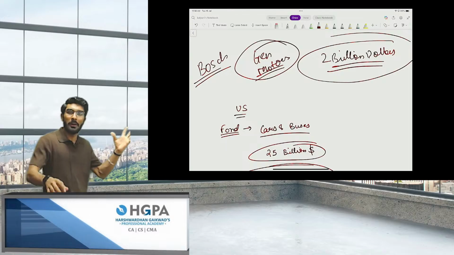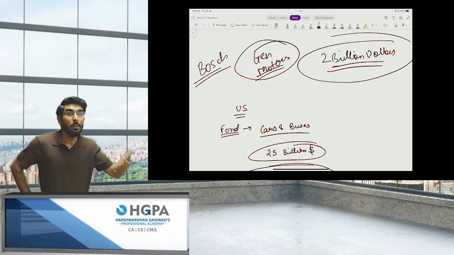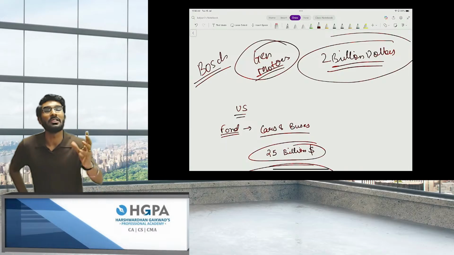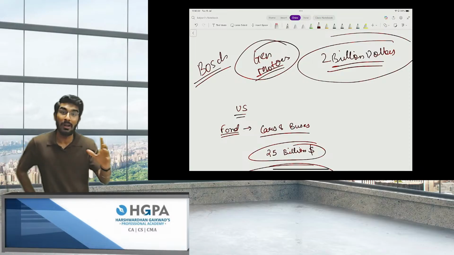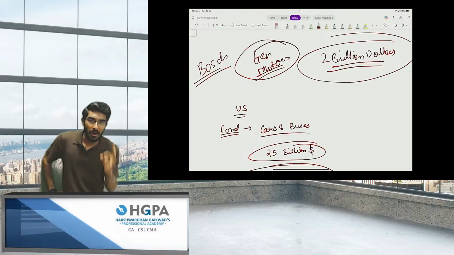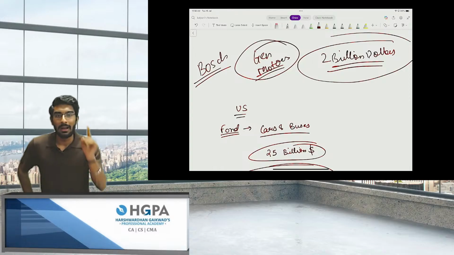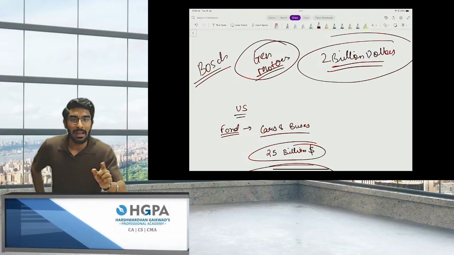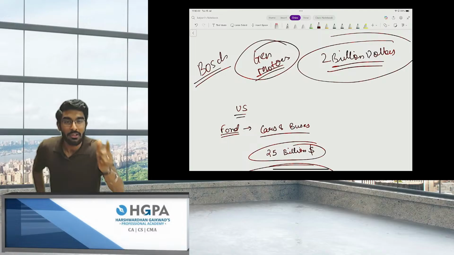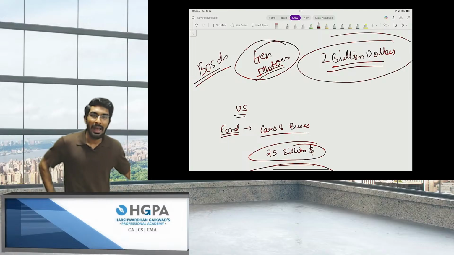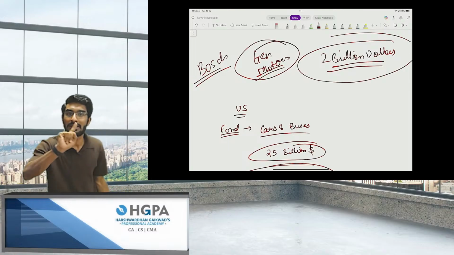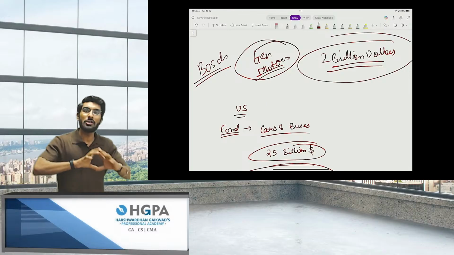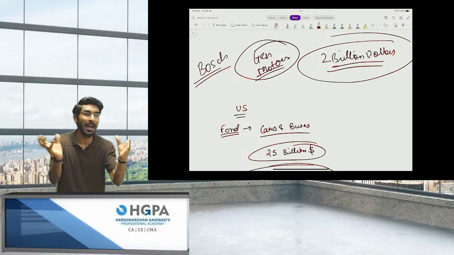General Motors, such a big company, invested $2 billion in that company in exchange for 10% of shares. Now, people, I will tell you one thing: they have not manufactured a single bus till now. It was all a hype, people.